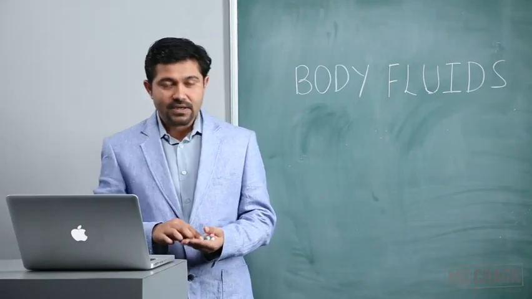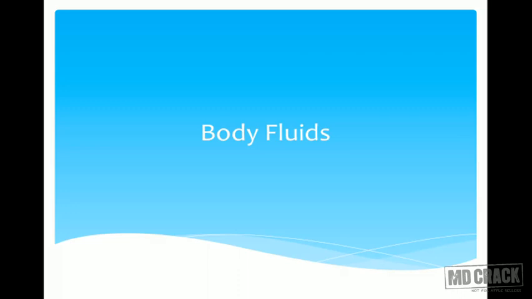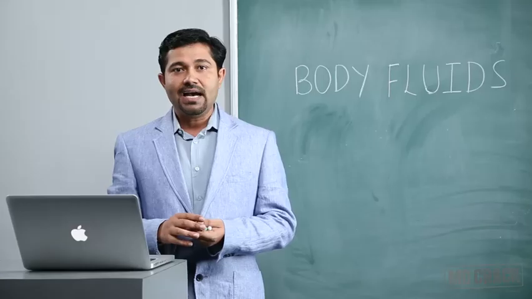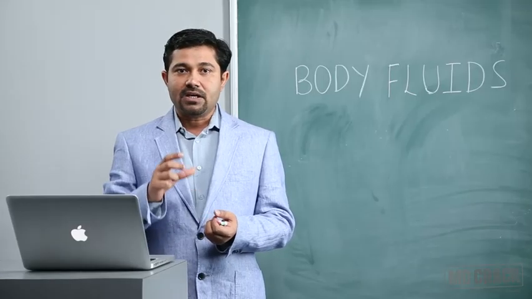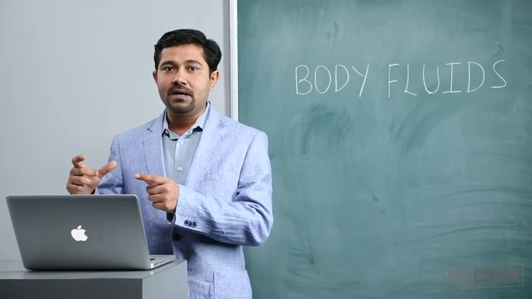Hello students, welcome to the new session of physiology, which is renal system, and one of the important chapters, the first chapter in the renal system, is body fluids. About 60% of the body weight is composed of fluid. That means if you take about a 70 kg person, in that case 42 liters will be the fluid contained. And this body fluid, the composition of it, the amount of it is a very important parameter